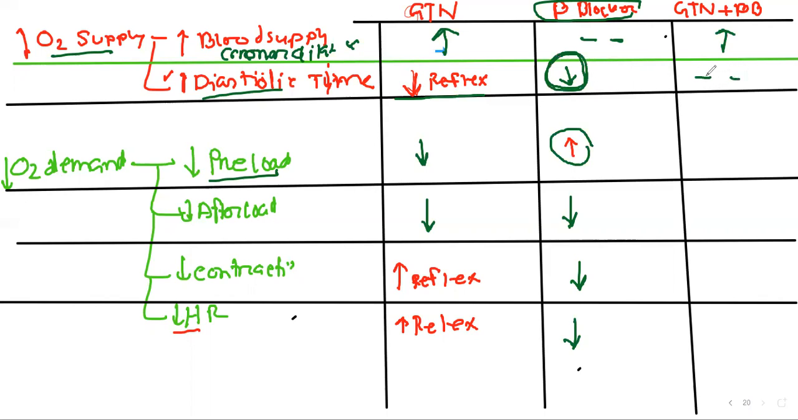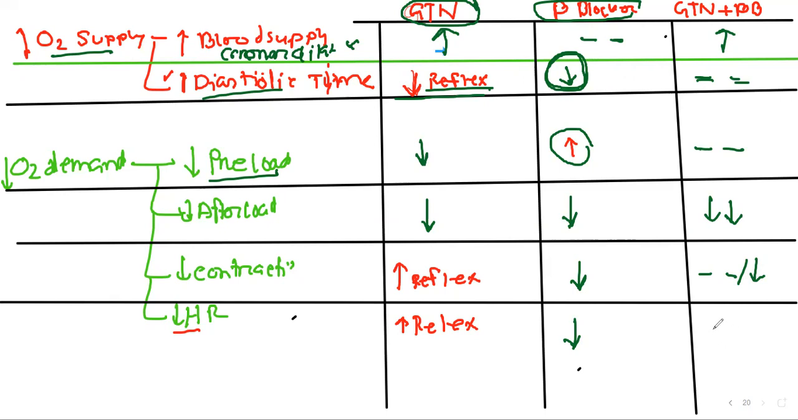So it was beneficial because by only using glycerol trinitrate, we decreased our oxygen supply, but here there is no net change. So for preload, there will be no net change. Afterload is significantly decreased, so it is beneficial for us. On contractility, there will be no significant change, or it is mildly decreased. So it is beneficial for us that contractility is not changed or mildly decreased, so it is demanding less oxygen.